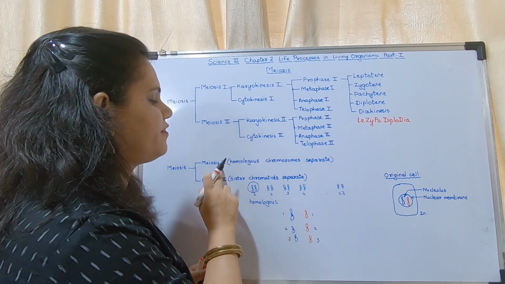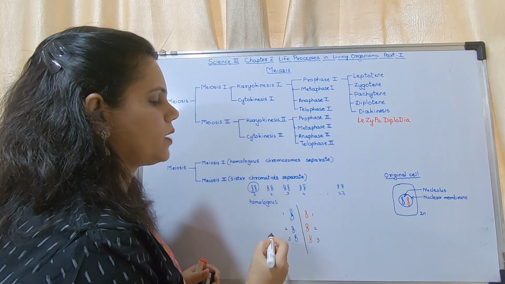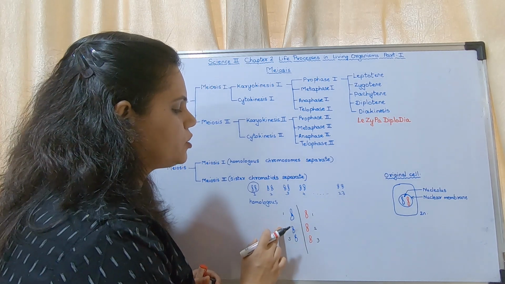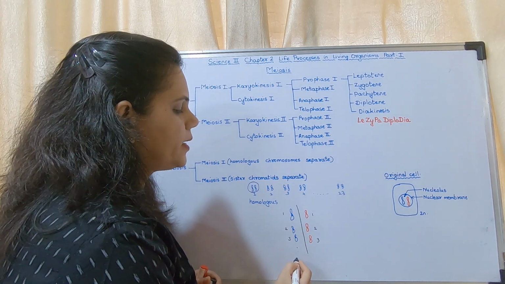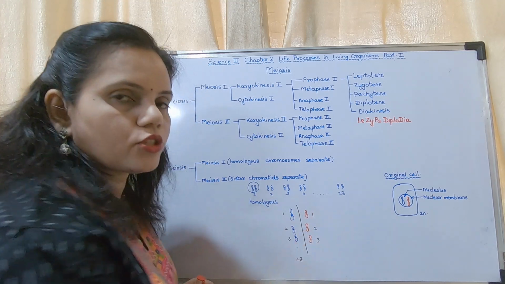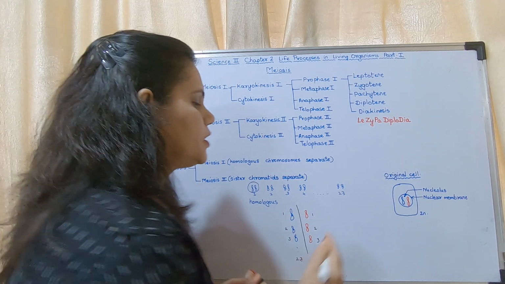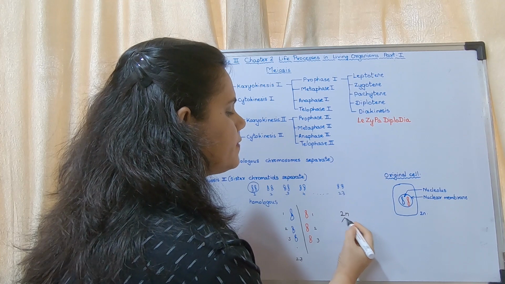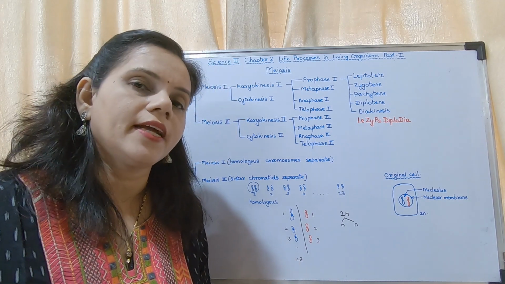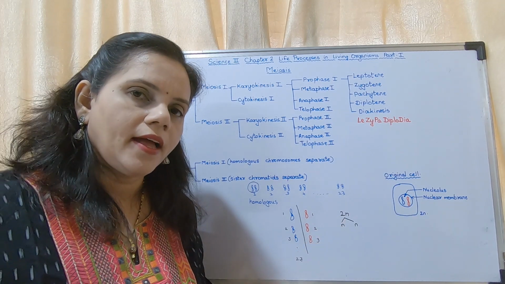Now what happens in the first stage? During meiosis 1, the homologous chromosomes separate. That means 1, 2, 3, 4 till 23 is separated and the other set is separated. So the two sets of chromosomes are separated. That means 2n will get divided into n and n. That is the step. Have you understood?